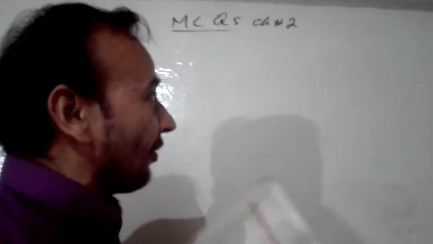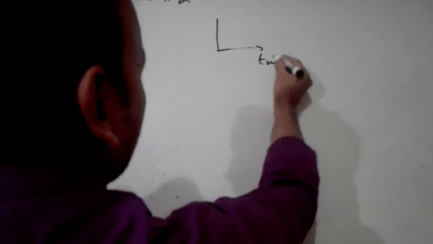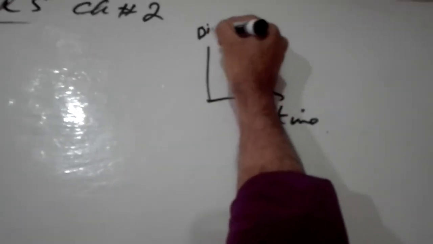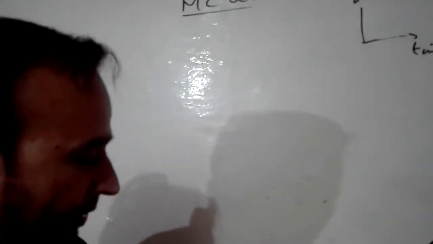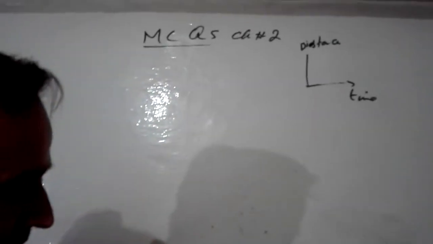If you draw roughly a graph, this is the time and the distance. If an object is moving with constant speed, then its distance time graph will be a straight line.